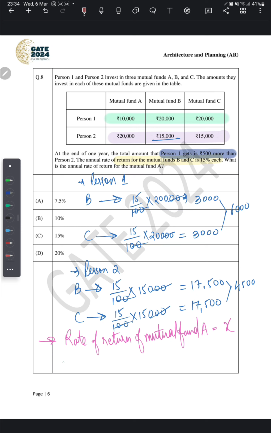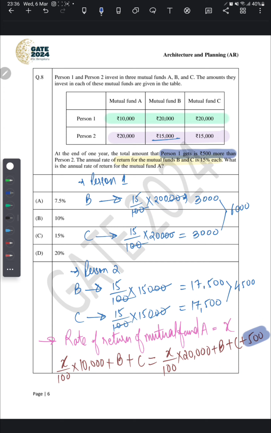So person 1 will get X upon 100 multiplied by his invested amount, that is 10,000, plus amount received from B and amount received from C, and it will be equal to X upon 100 into 20,000, that is invested by person 2, and the amount he gets from B and C mutual funds, plus 500. This is because the person 1 gets 500 more than the person 2.